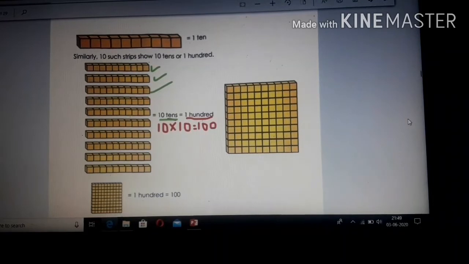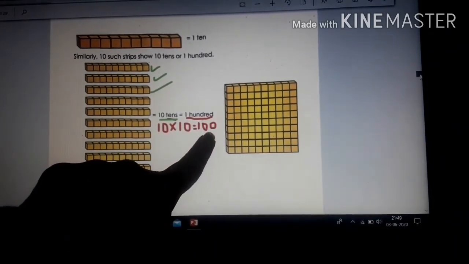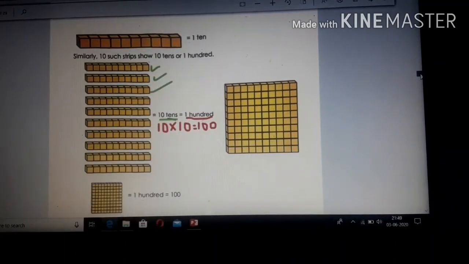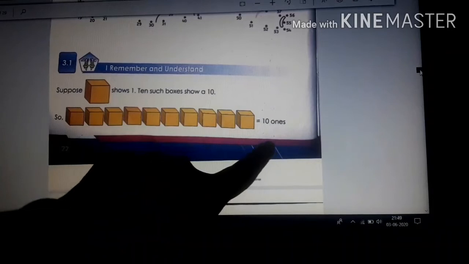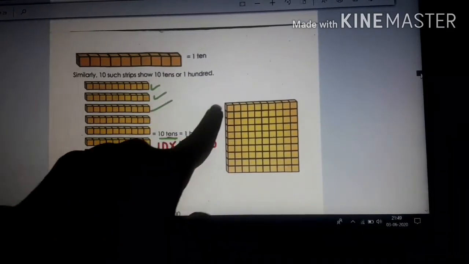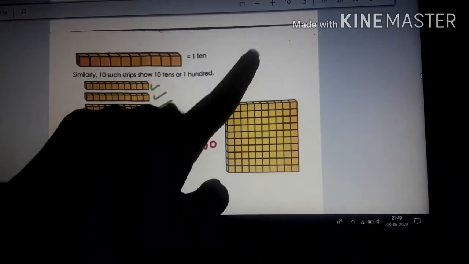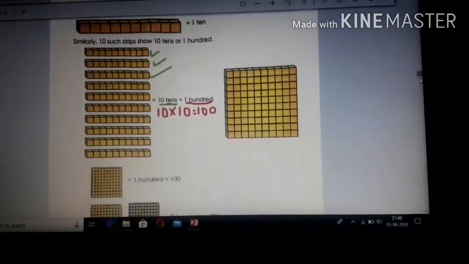In words we can write one hundred and in numbers 100. Clear? A single box comes under ones place, one strip comes under tens place, and the cube box comes under your hundreds place. Clear?